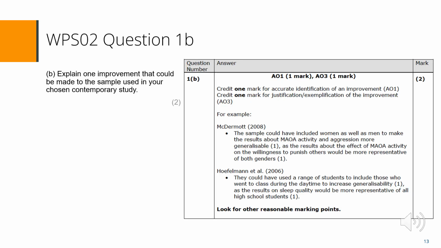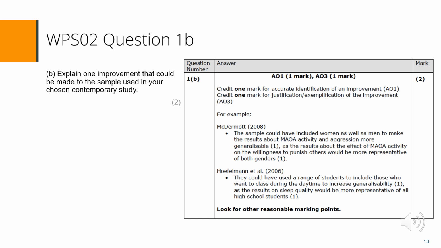We are now moving on to paper WPS02, question 1B. So if you would like to find the question in the question paper and the mark scheme for 1B. Most candidates failed to gain any marks for this question. This was often for one of two reasons. Either the answer had no specific reference to their chosen study and could have applied to several studies, so could not get the marks, or the answer was not a relevant improvement for their chosen study.